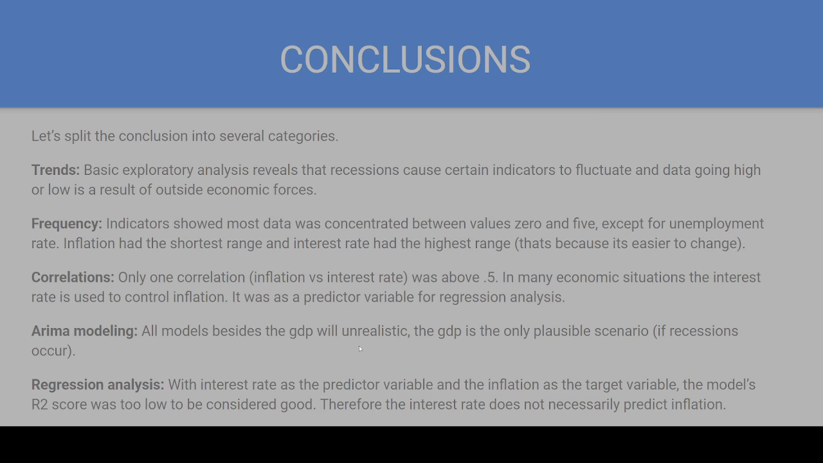With interest rate as a predictor variable and inflation as a target variable, the model's R2 score was too low to be considered good. Therefore, the interest rate did not necessarily predict inflation. So this might tell a policymaker that maybe just adjusting the interest rate is not good enough to adequately control inflation. And that's my project. Thanks.